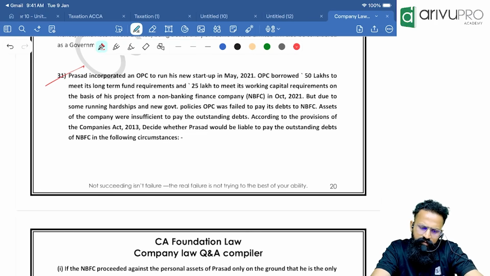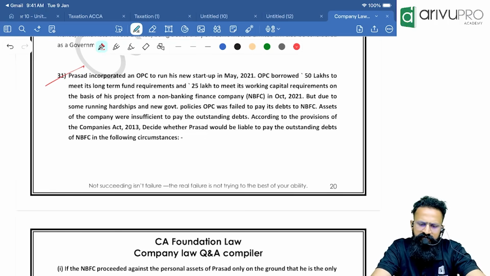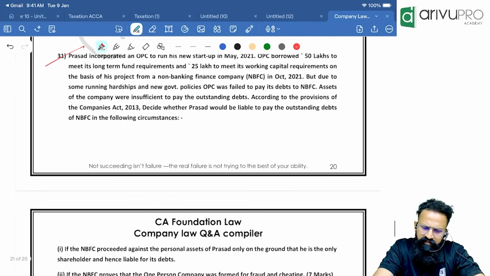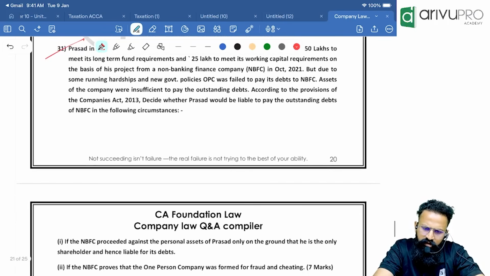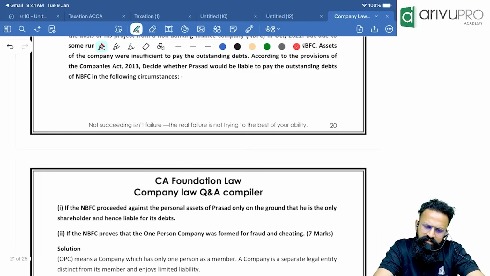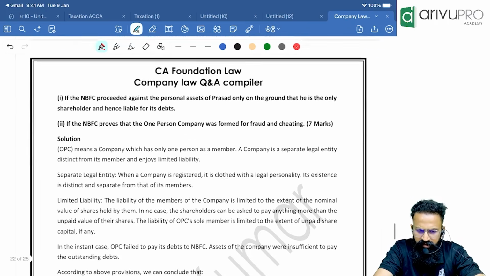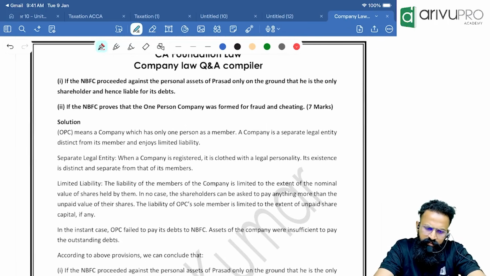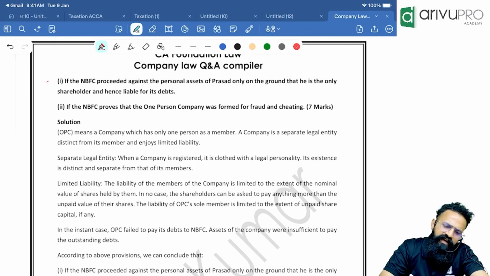But due to some running hardships and new government policies, OPC has failed to pay its debt to NBFC. Assets of the company were insufficient to pay the outstanding debts. According to the provision of Companies Act, decide whether Prasad would be liable to pay the outstanding debts of NBFC in the following circumstances. If the NBFC proceeded against the personal assets of Prasad only on the ground that he is the only shareholder, can he directly proceed?